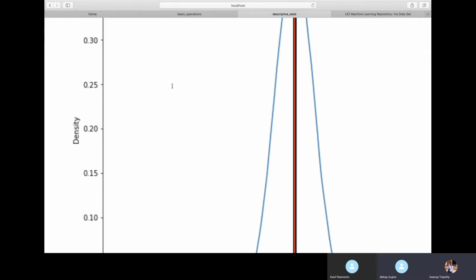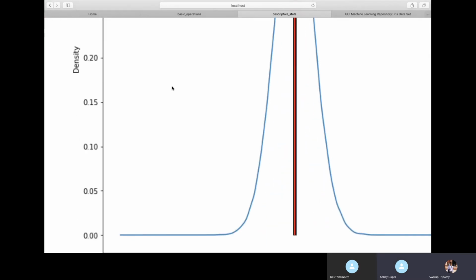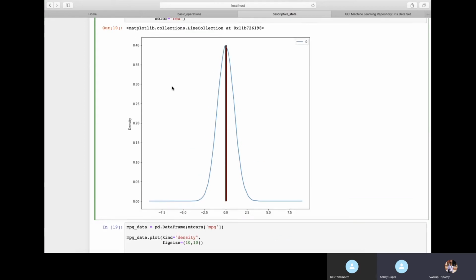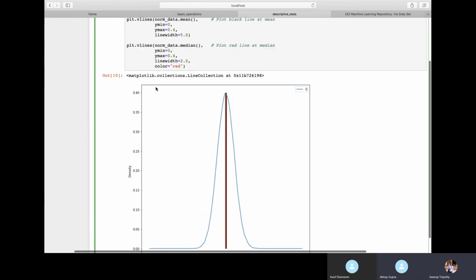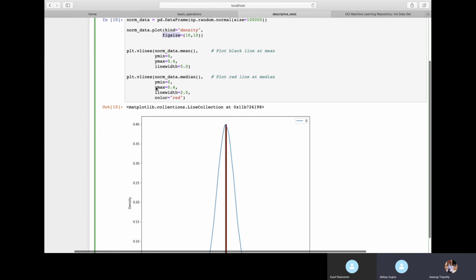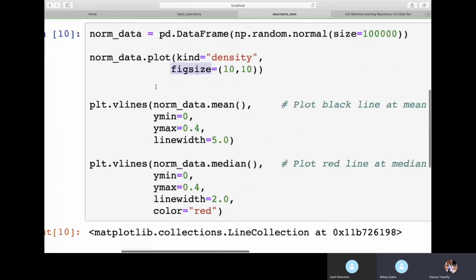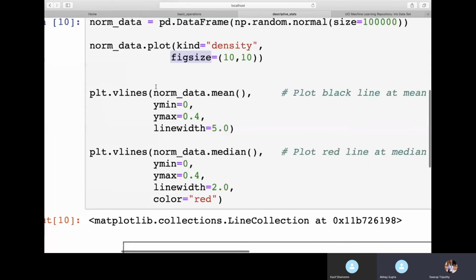Now, if you look at the graph, this is a normally distributed graph. Here you can see we have an equal amount of values on the negative as well as the positive side, and it looks normally distributed. This blue line which you see is the density plot which we got.